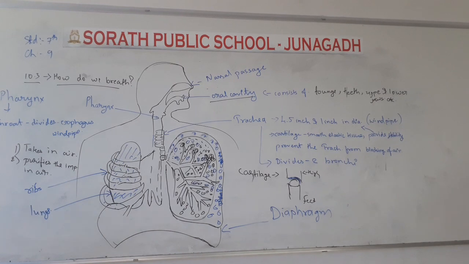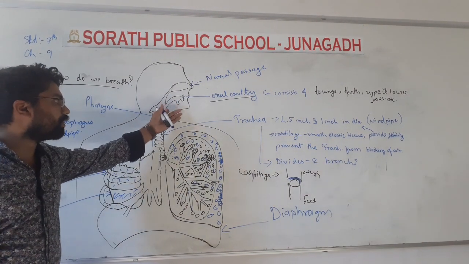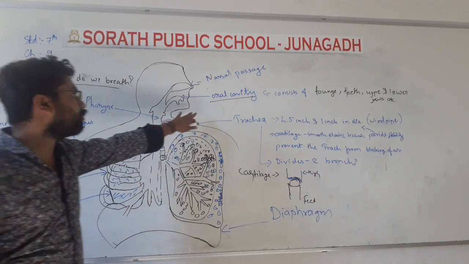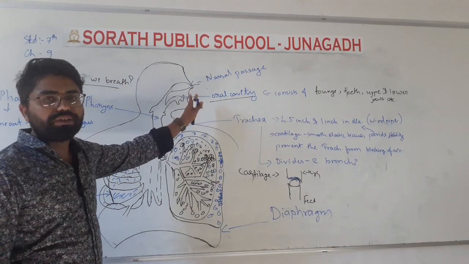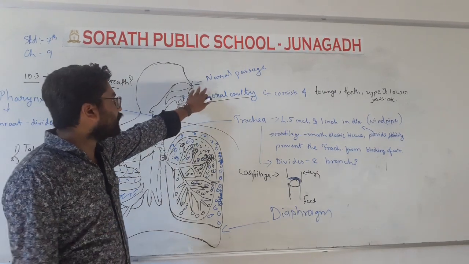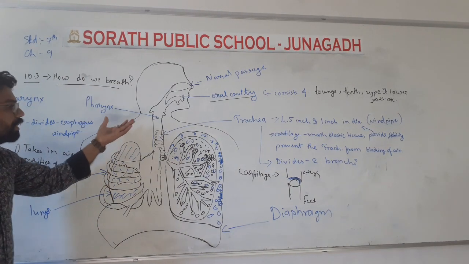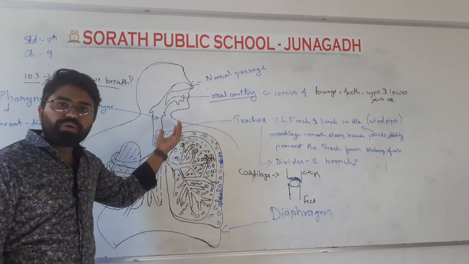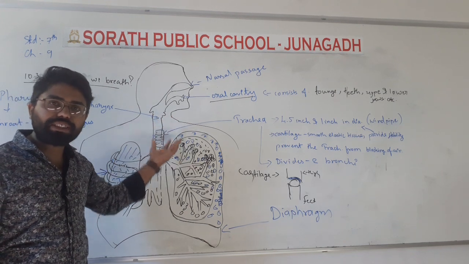Now this was just the overall view of how we breathe, okay. Nasal cavity, oral cavity, no need to remember about this oral cavity. The oral cavity includes the mouth, and the nasal cavity includes the nose, okay. Now pharynx divides the two pathways, one is the trachea and one is the esophagus.